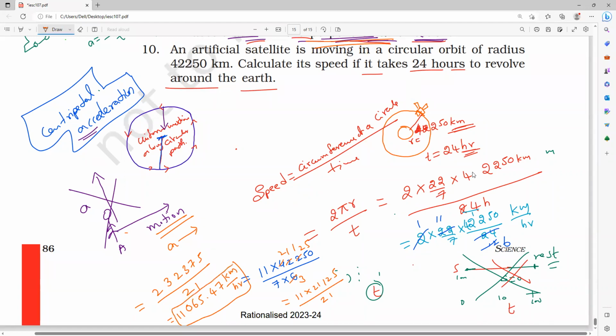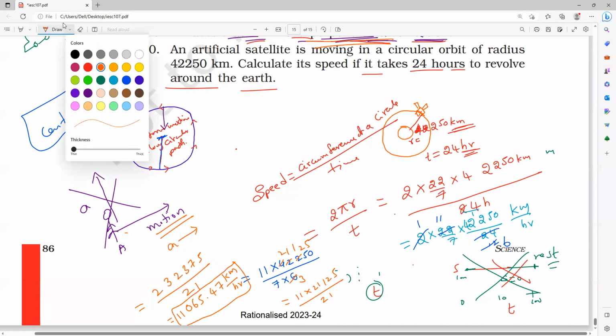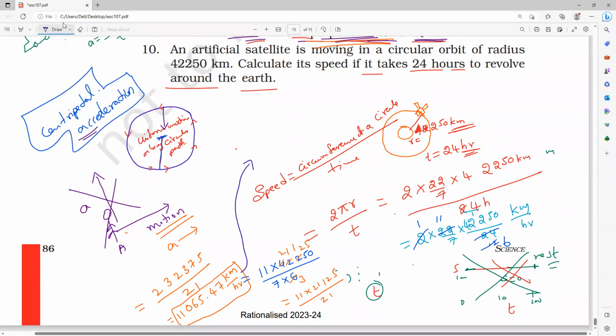11,065.47 kilometer per hour. Can you write in the form of powers? Sanjay, I used to teach you in 8th class and all. Beautifully, powers we can write in the form of it. Send the decimal 4 digits before. Then what will the answer be? Anybody? 1.1065 into 10 power 4 kilometer per hour. Can I write it or not? Yes, simply.